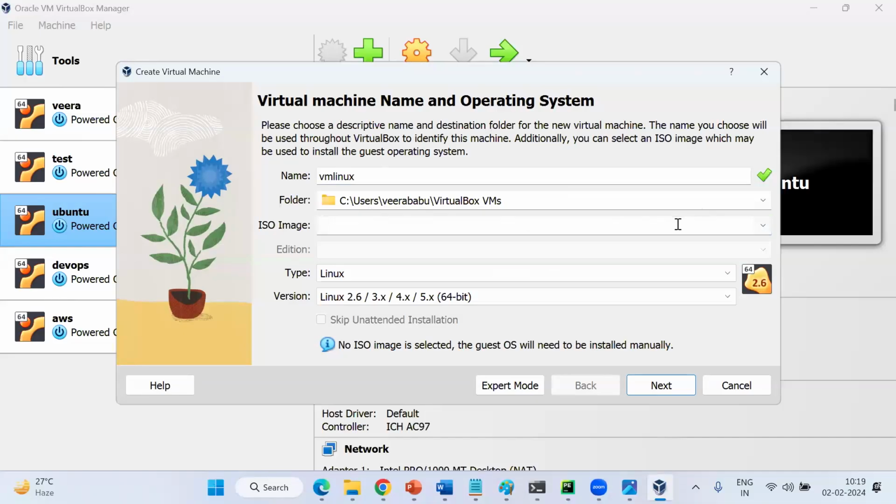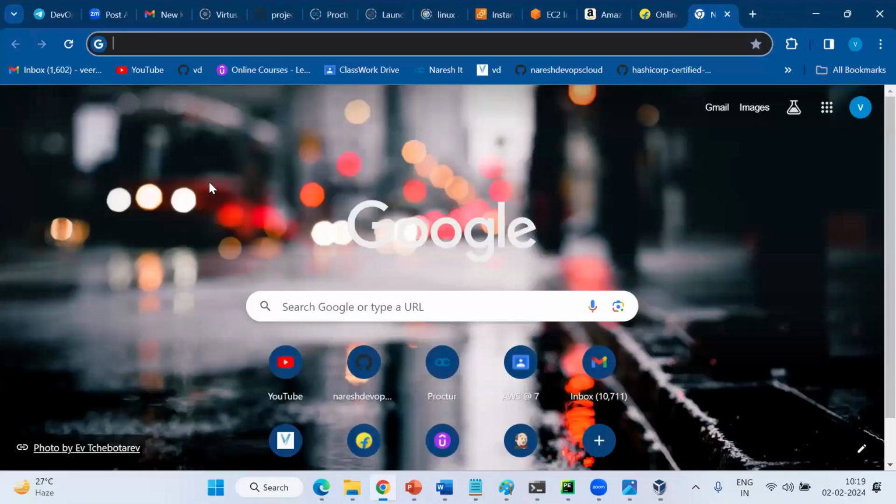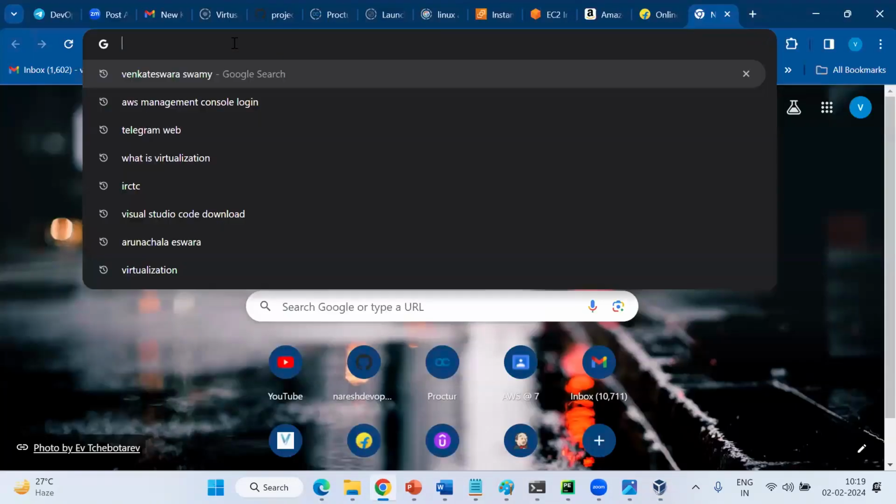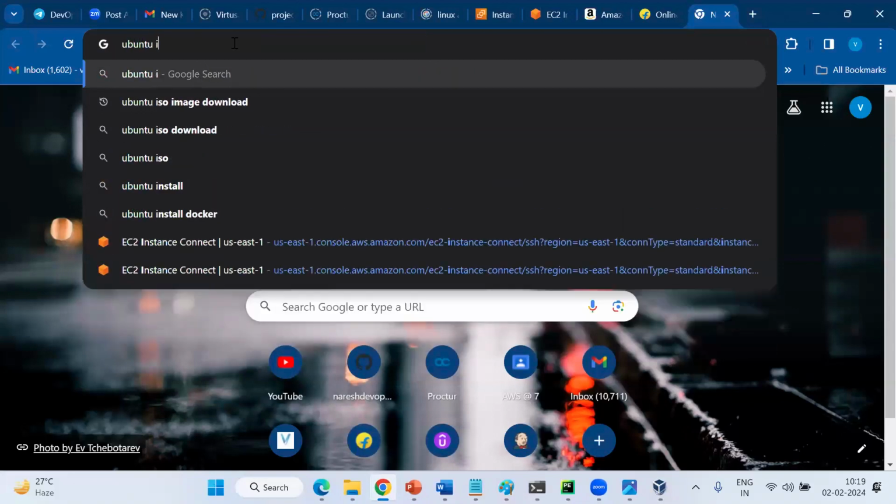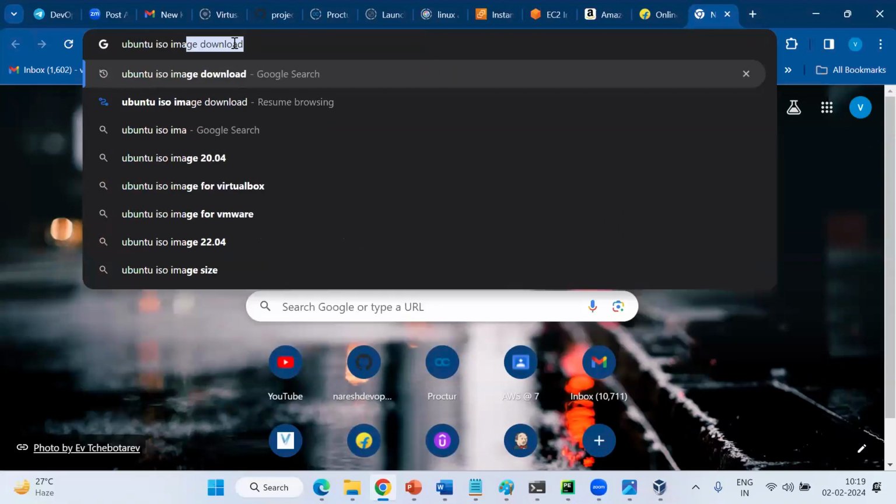I'm going to create a Linux server. For Linux servers, we have different ISO images, different Linux flavors: Ubuntu, SUSE, Red Hat, so many flavors are there. You have to decide first which OS VM we are going to create. Yes, I'm going to create an Ubuntu VM on my local laptop. So let's go directly to the Ubuntu ISO image. Sir, why are you downloading the ISO image from Google? You already have an OS in your local laptop, so why can't we share that?